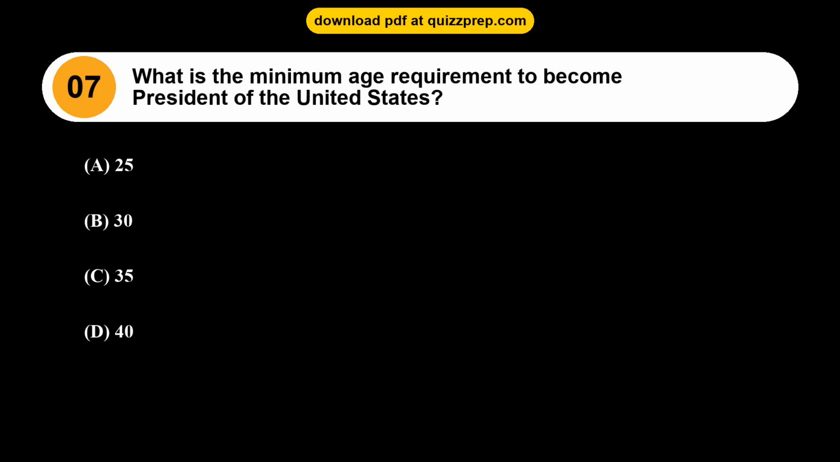Question 7. What is the minimum age requirement to become President of the United States? Option A. 25. Option B. 30. Option C. 35. Option D. 40. The correct answer is option C.